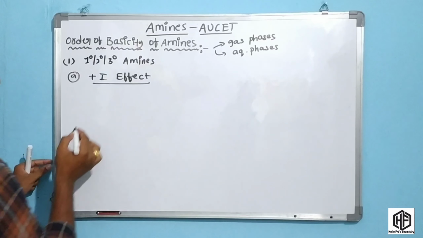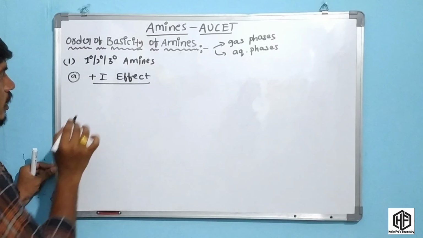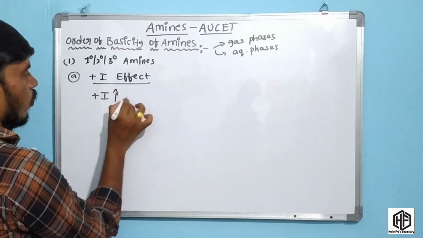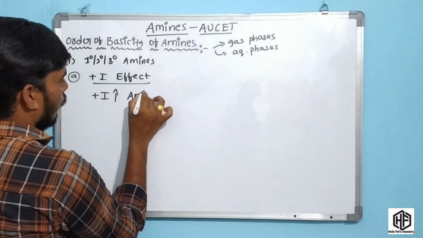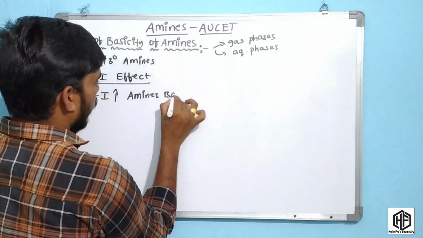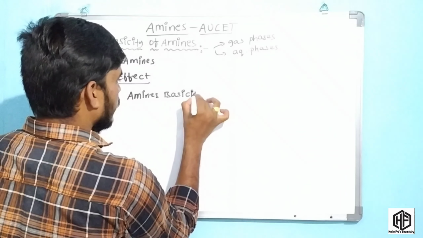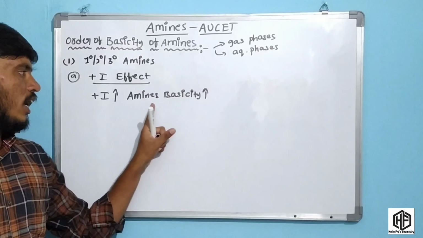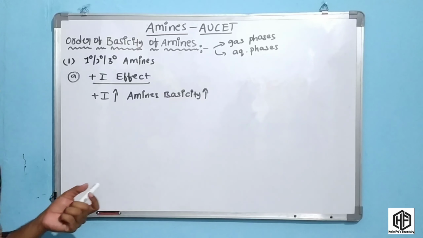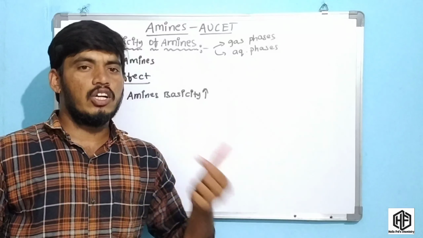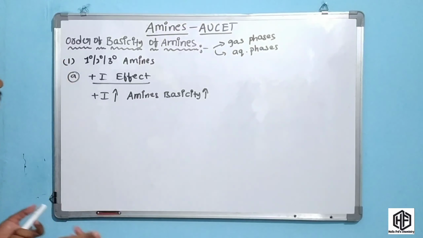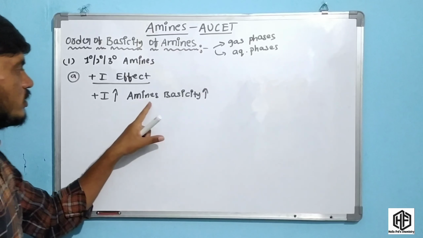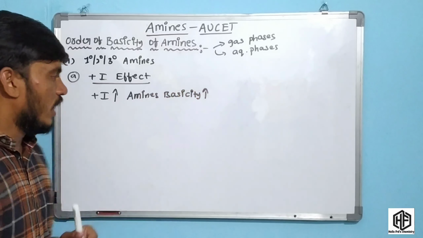Now, consider the plus I effect for primary amines. When the plus I effect is very high, amine basicity increases. Now, what is a base? A base is an electron donor. Electron donors are also called bases. So when the plus I effect increases, amine basicity increases.